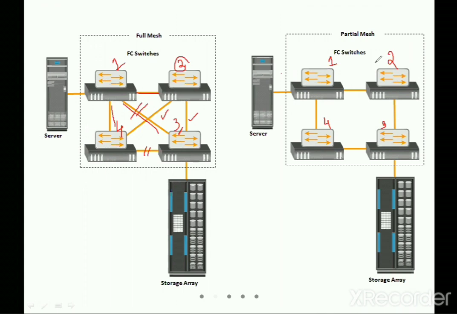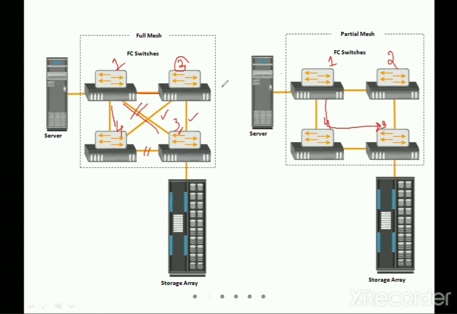Please remember, they both have advantages and disadvantages. For example, if the server wants to transfer data from switch number 1 to switch number 3 and store it, it has to pass via switch number 4 and then reach switch number 3. So the throughput is going to decrease.